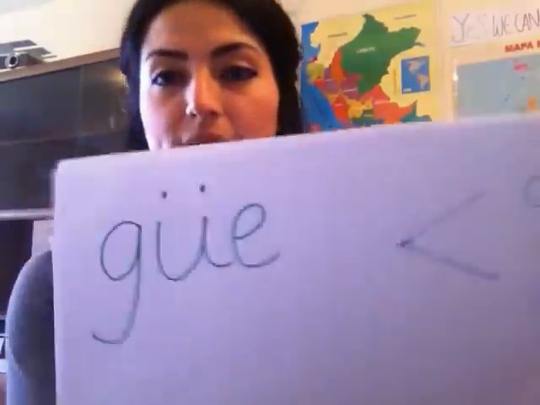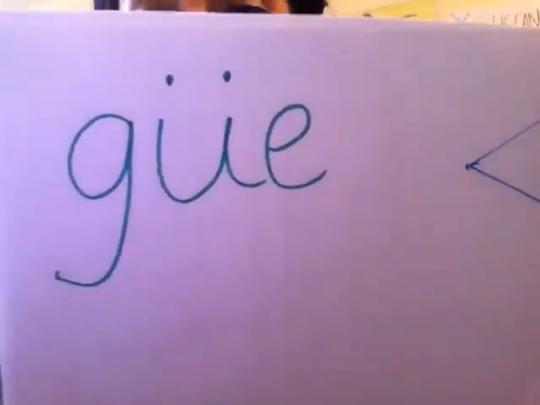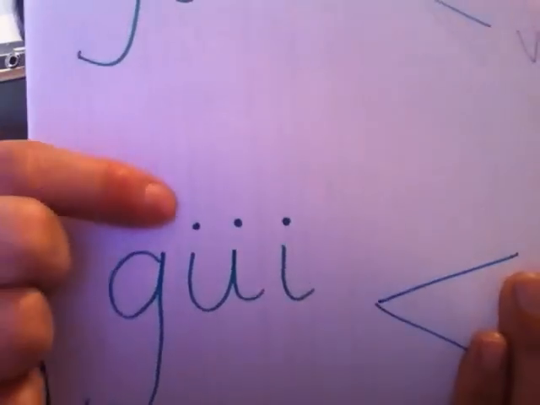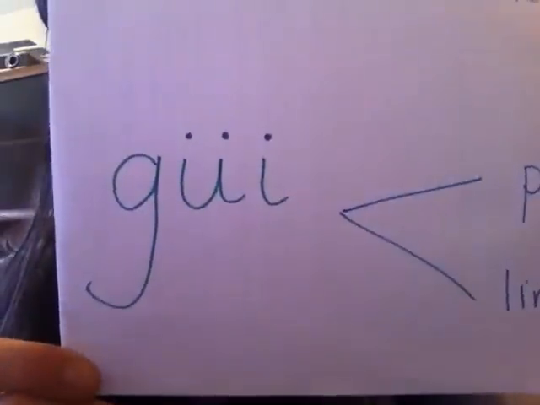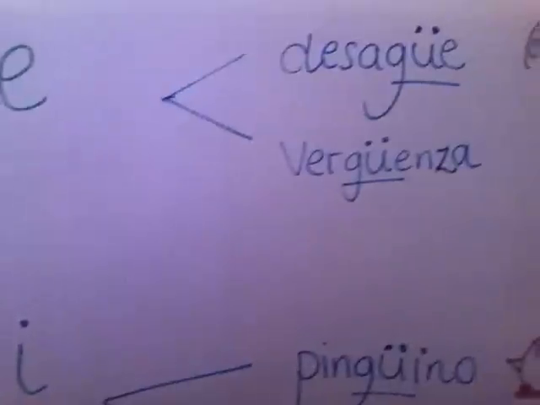But if you come across this, GUE with la dieresis, GUI with la dieresis, then that just means that the U is going to make a stronger or a harder sound. So rather than being ge, it will be GUE, and this will be GUI. We have GÜE and GÜI. Let's have a look at some examples.